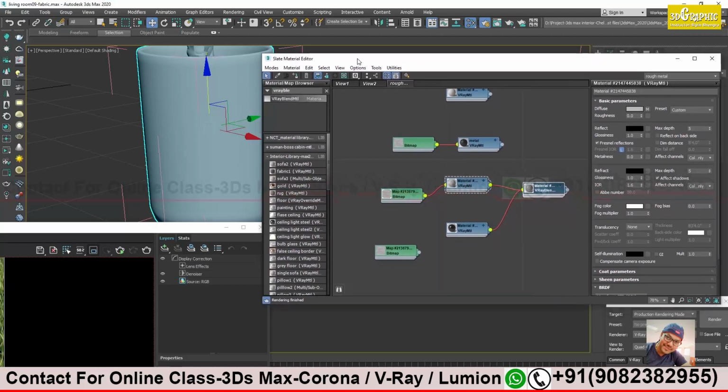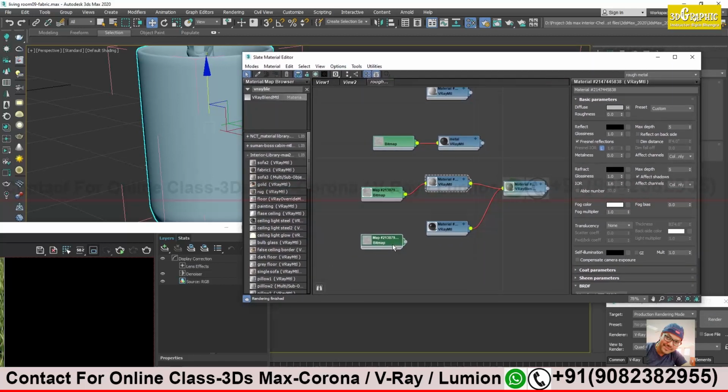Same thing, now we have done it with the silver. Can you do it with gold? Yes, sir. We can do it, only the reflection color we have to change. Just a yellow reflective color. We have to change it.